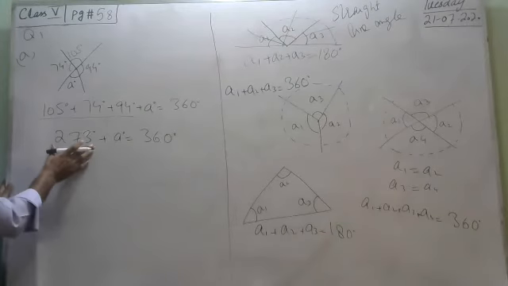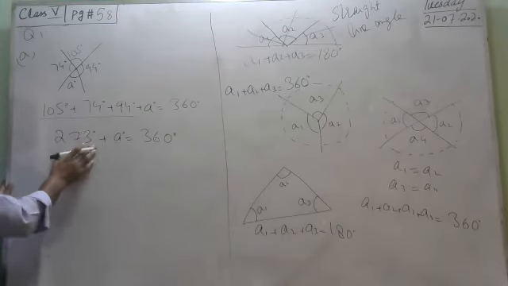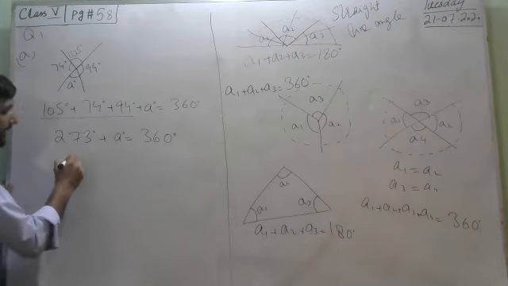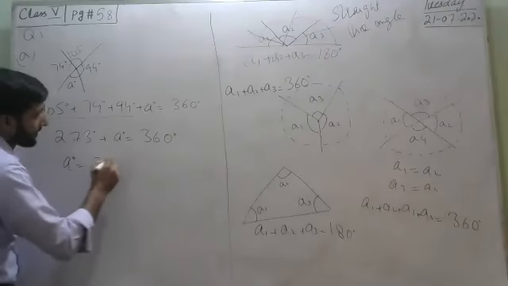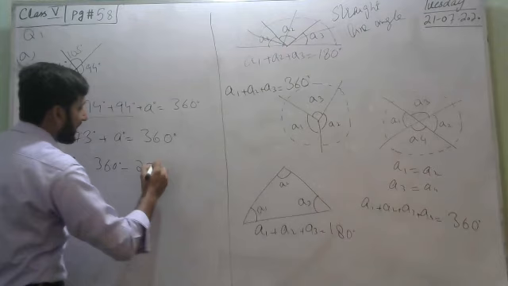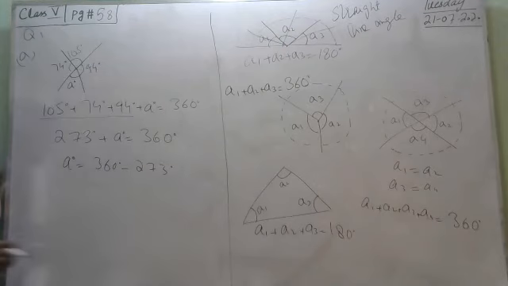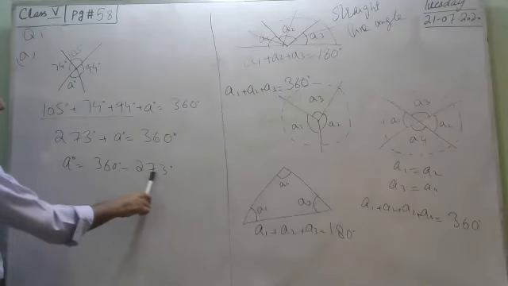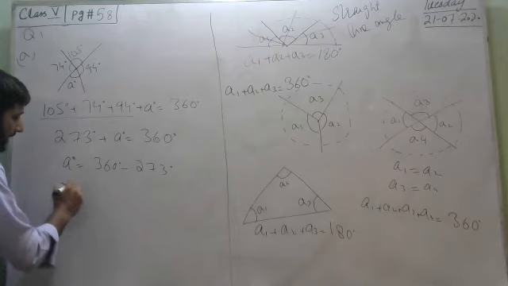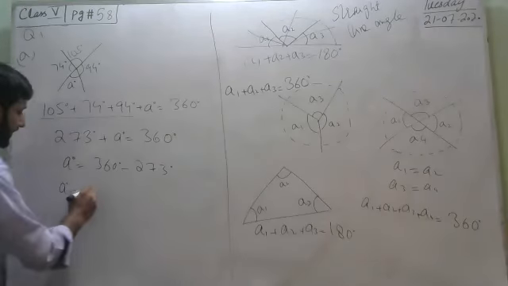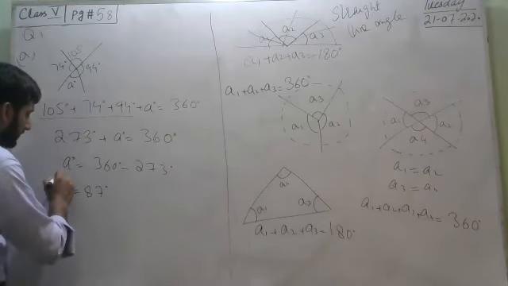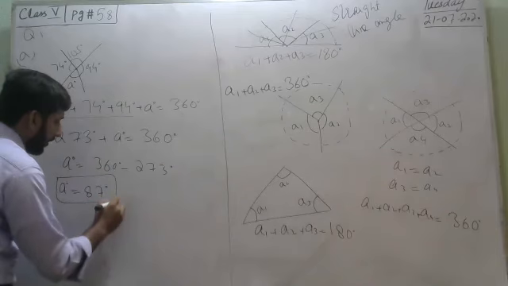This 273 is positive. When it is moved to the other side, it will be negative, so A degrees equals 360 degrees minus 273 degrees. After subtracting 273 from 360 degrees, A equals 87 degrees. This is part A of question number 1, page number 58.